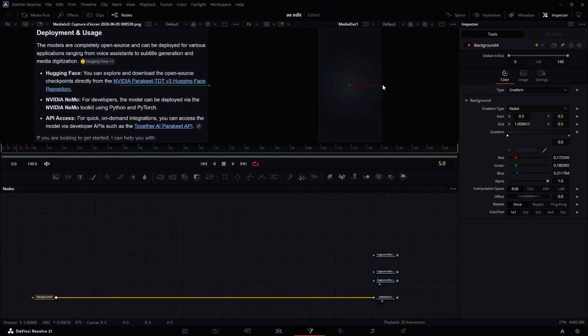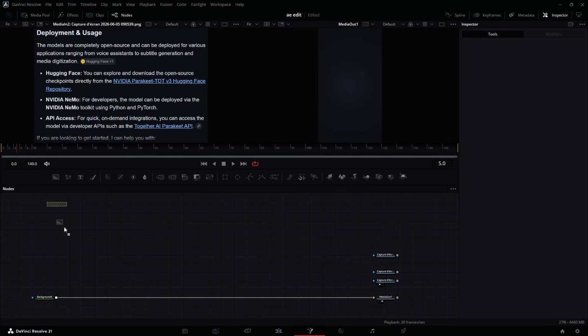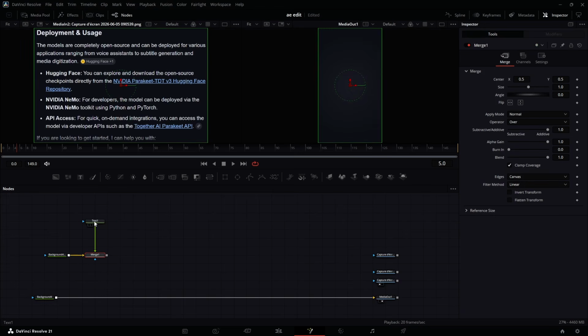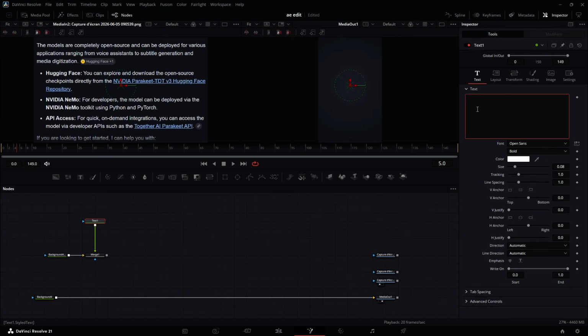We can then pull this thing something like so. I think that one is fine, and we are done with the background. Now after that, get a text node, get a background node, and connect this text node to this background node here like so. You can write Google.